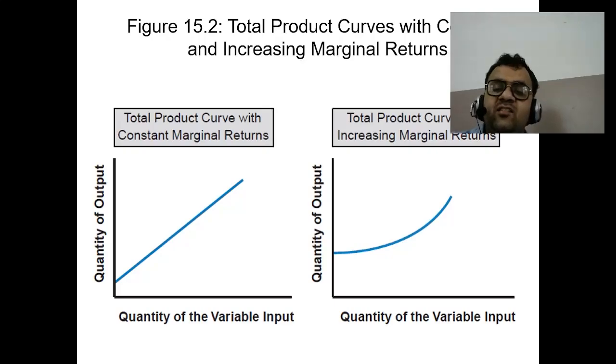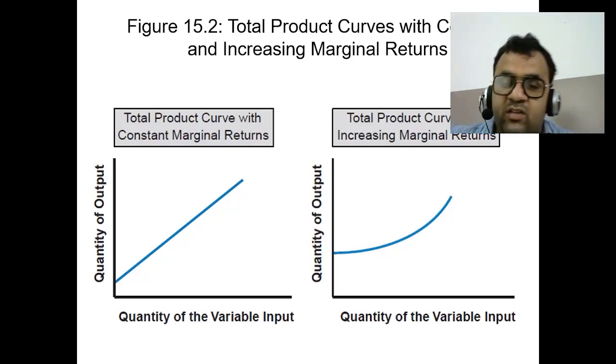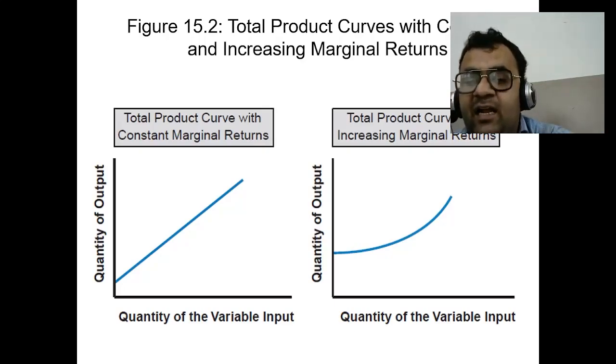Thus, this type of total product curve is often seen in industries where there are economies of scale, such as manufacturing, where increasing the labor force leads to greater efficiency and productivity.